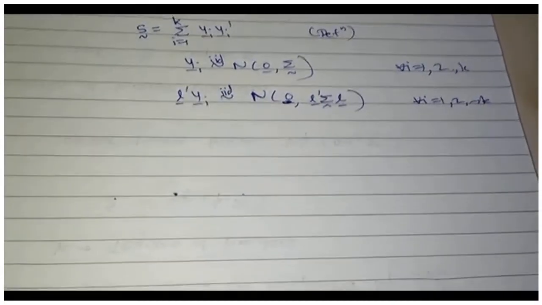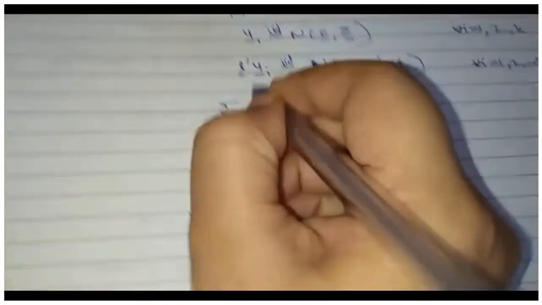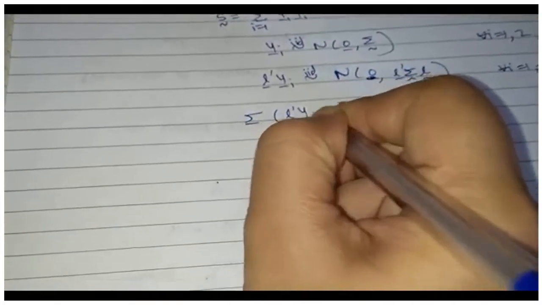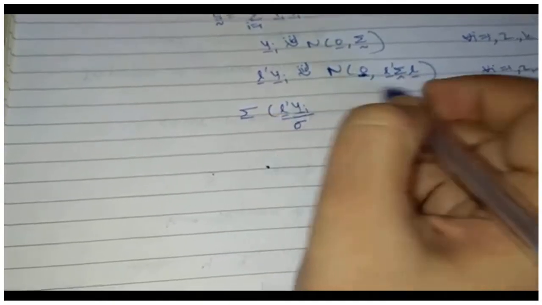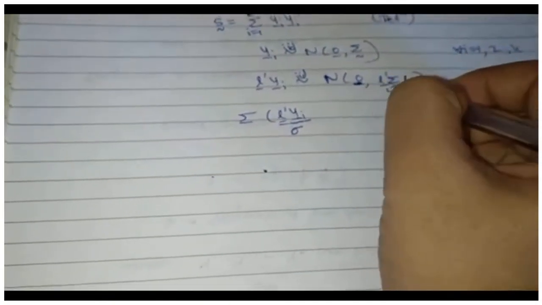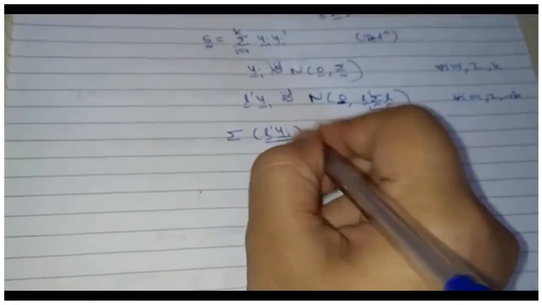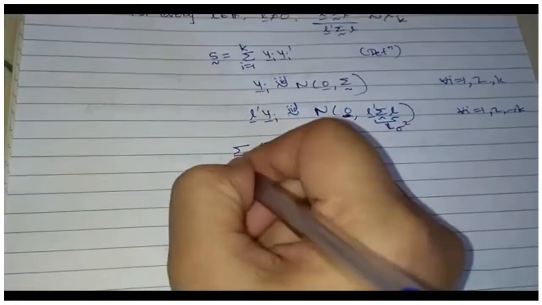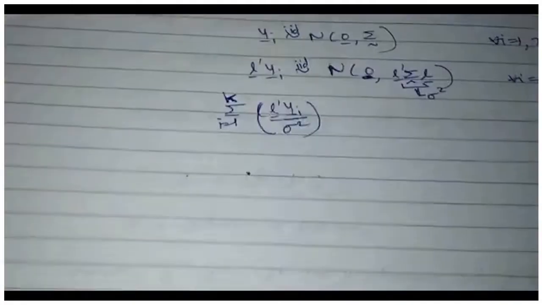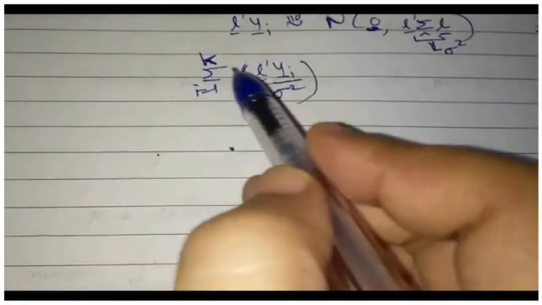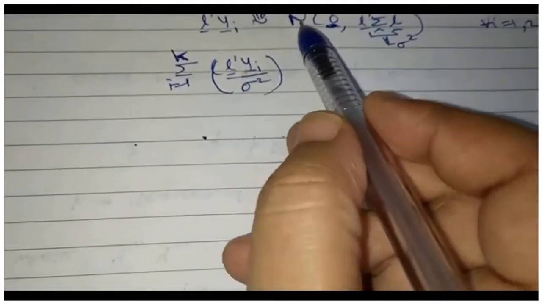Because of this, I can write the sum over L prime yi divided by sigma. If I call L prime sigma L as sigma square, then sum over i going from 1 to k. What can I say about these? L prime yi is univariate normal with mean 0.